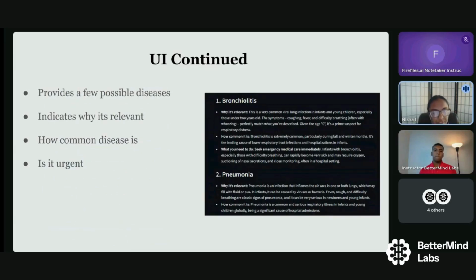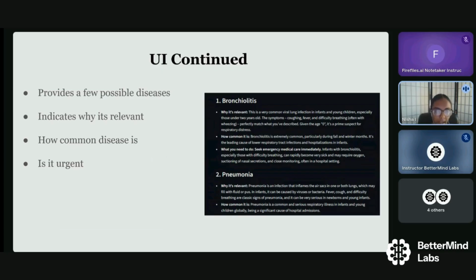Furthermore, with the UI, once all these inputs have been added and the program is finished outputting some information, it provides a few possible diseases based on accuracy and relevancy to the user inputs.